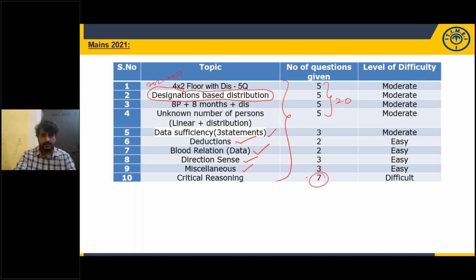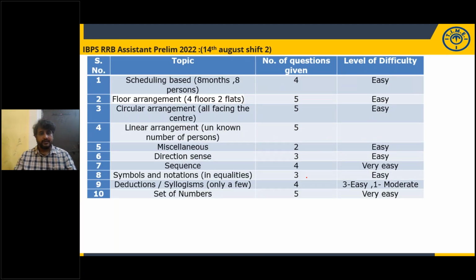Okay. Now, take a screenshot of this. This is IBPS RRB Office Assistant Prelim, 14th August, Shift 2. Scheduling based puzzle is given. 8 months, 8 persons is given. It means 8 persons celebrated their birthday in 8 different months of the same year. Very easy set.